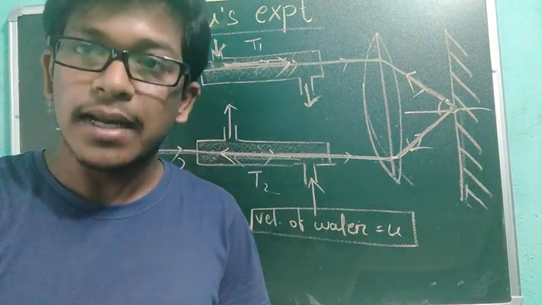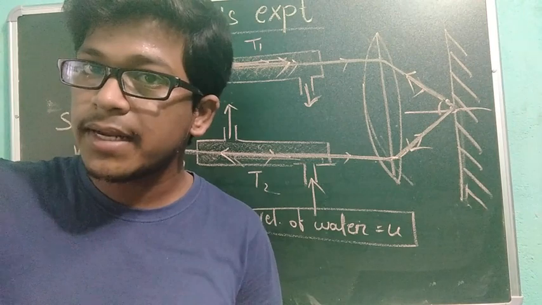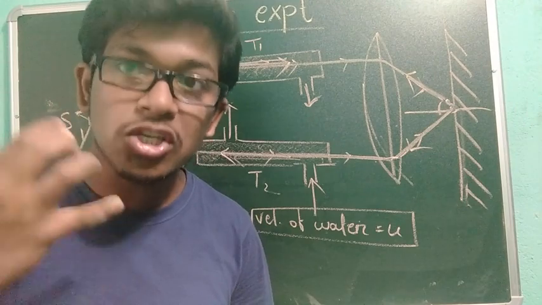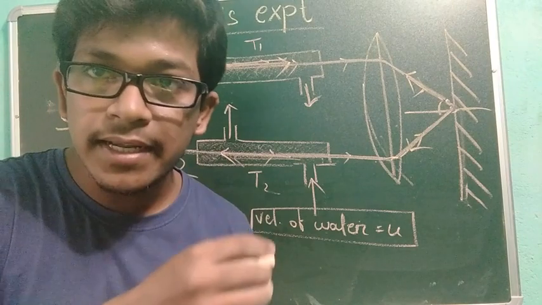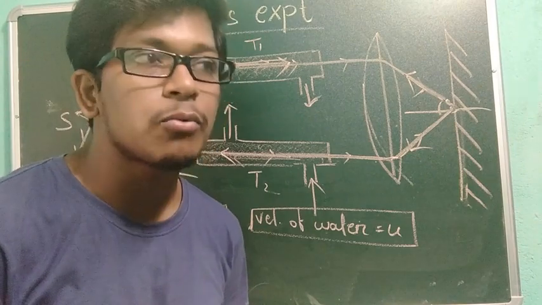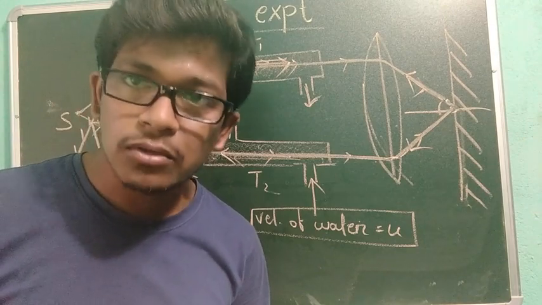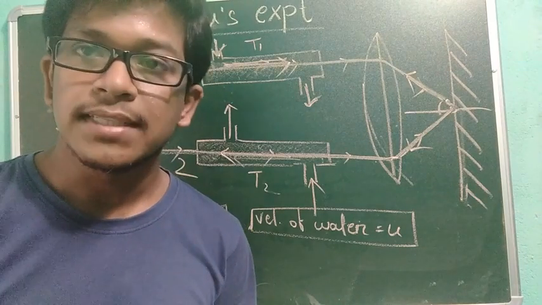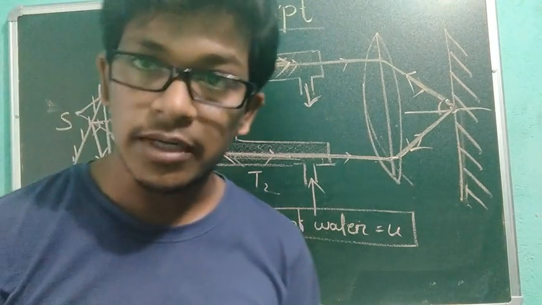I think you might have studied relativity. There is a concept called relativity. Suppose something is happening in one frame of reference and we are standing in another frame of reference. So whatever we are observing, that same thing is not observed by an observer present in another reference. You are moving in a train, sitting inside the train, and some persons are standing outside the train. While the train is moving, you are watching outside and you get the feeling that the trees are also moving. But in reality, are the trees moving? No, trees are standing, they are stationary. The train is moving, that's why we get the feeling that the trees are moving. That is due to the concept of relativity. You will study this in the chapter on relativity.